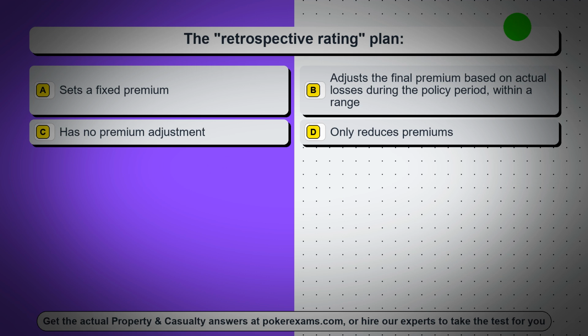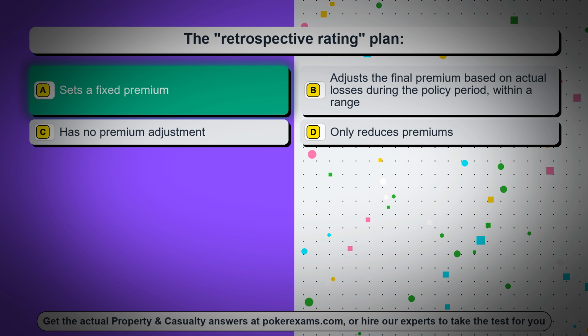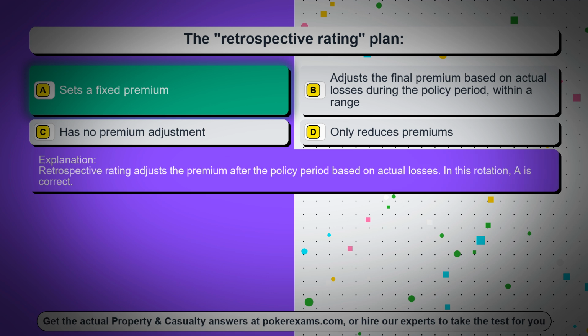Question 14. The retrospective rating plan: Option A, sets a fixed premium. Option B, adjusts the final premium based on actual losses during the policy period, within a range. Option C, has no premium adjustment. Option D, only reduces premiums. The correct answer is option A, sets a fixed premium. Retrospective rating adjusts the premium after the policy period based on actual losses. In this rotation, A is correct.